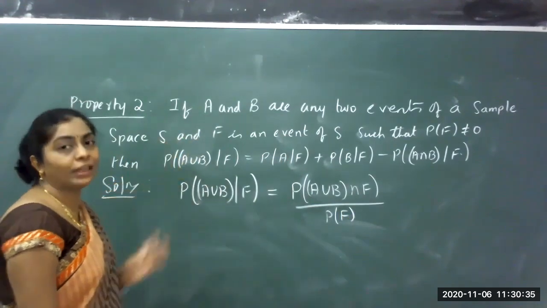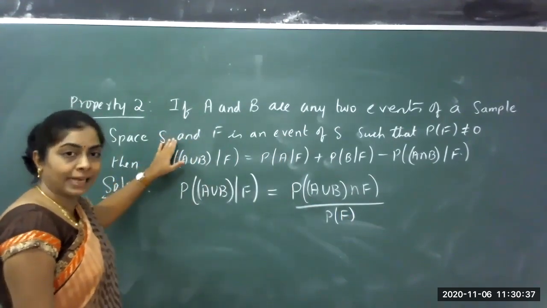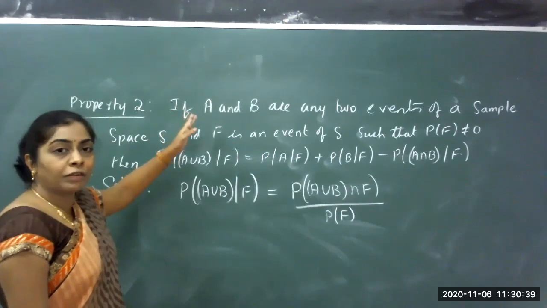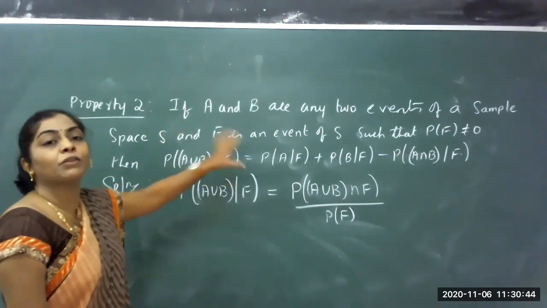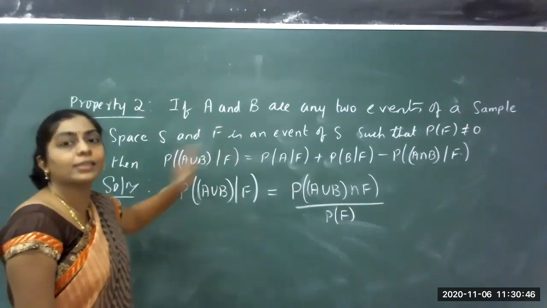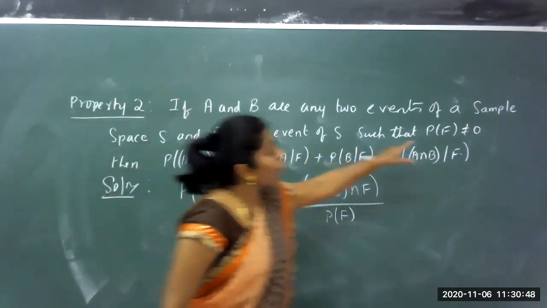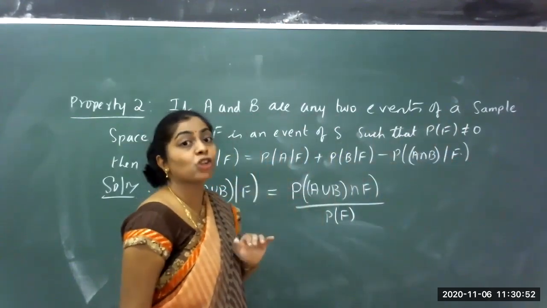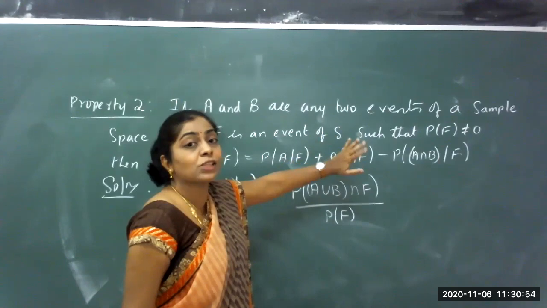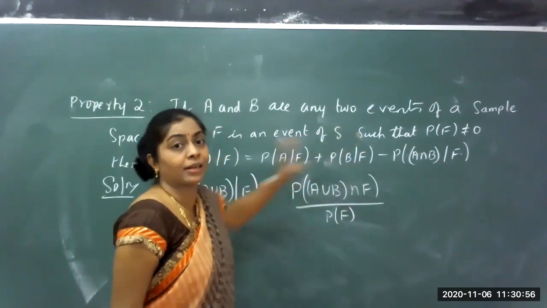A and B are two events of the sample space S, and F is also one more event of the same sample space. All the three are subsets. Probability of F is not equal to 0 because we get it in the denominator; that is, it is not a null set.